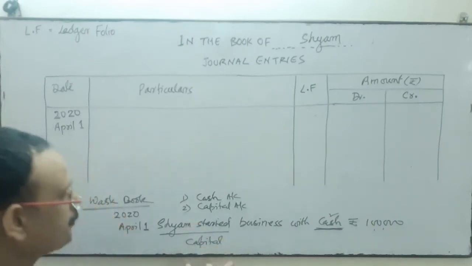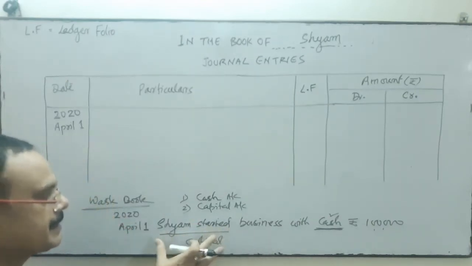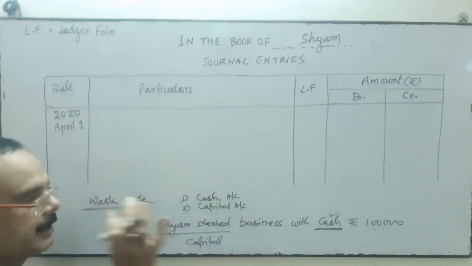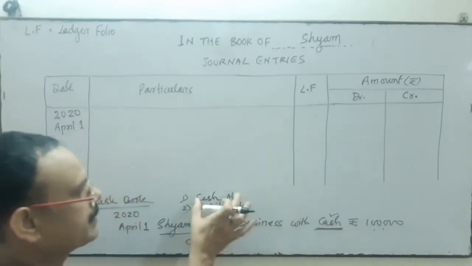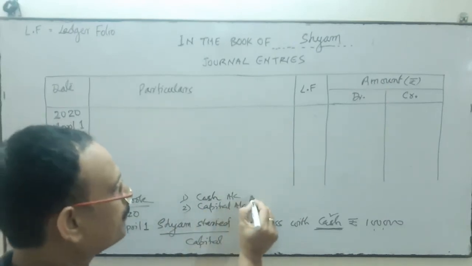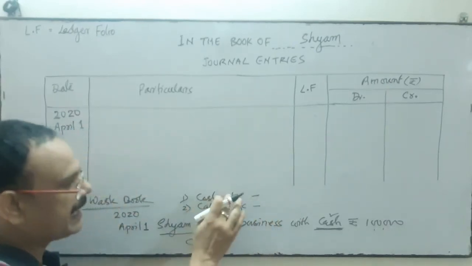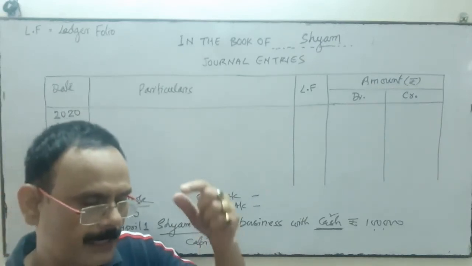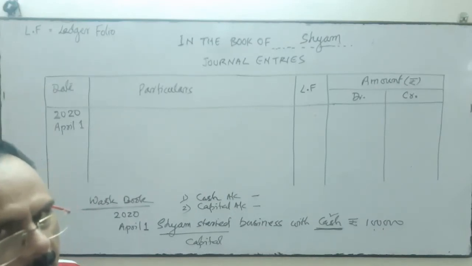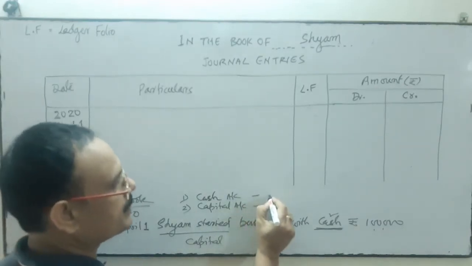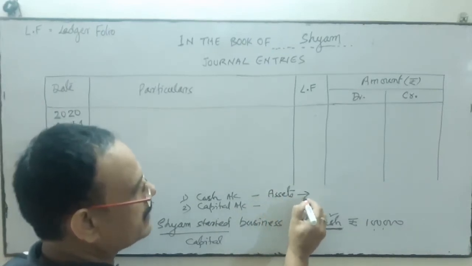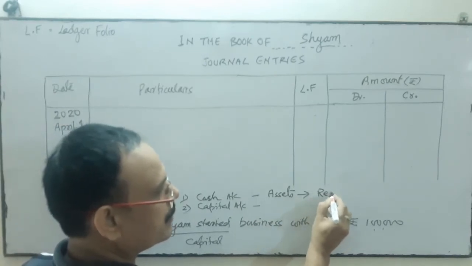So from the business point of view, when I see this transaction, Shyam started business, it means Shyam has given capital. So one account is capital account. What has he given? He has given cash. So the cash account is also here. So two accounts are involved in this transaction. Now we will find out whether this cash account comes under personal, real or nominal account. Cash is an asset. You know it. And all assets come under which account? Real account.